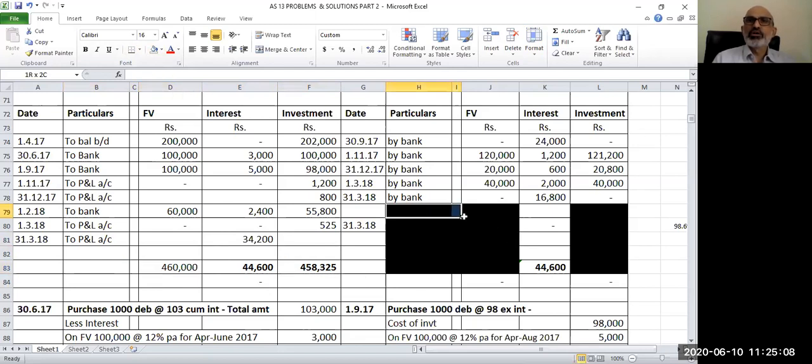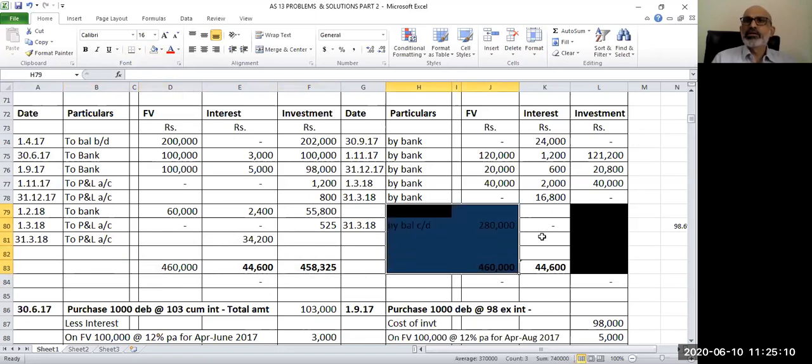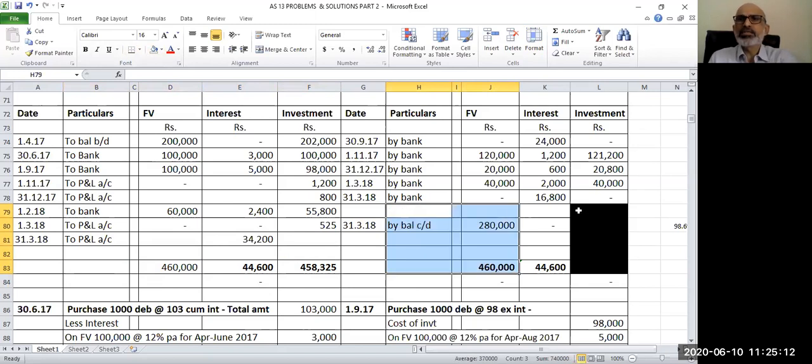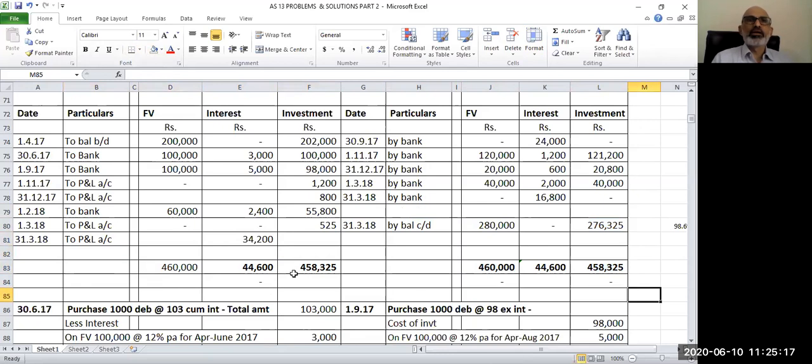On the credit side, the balancing figure is 2,80,000. So this will be the face value of investment which is getting carried forward, 2,80,000.